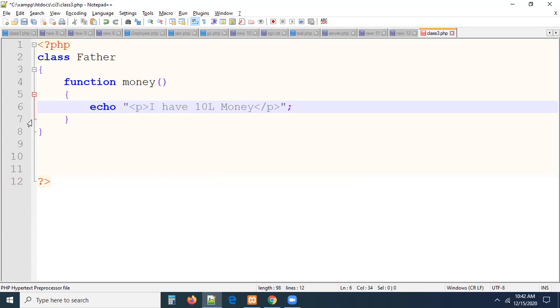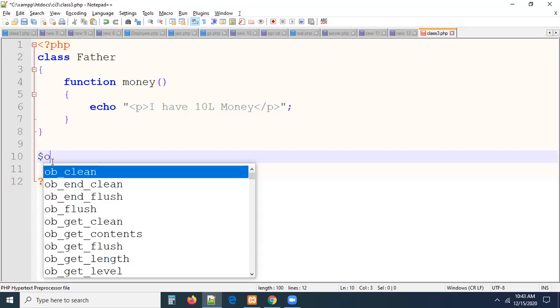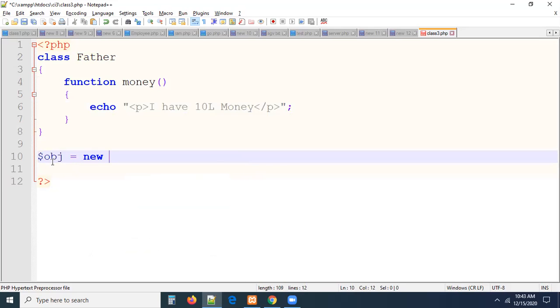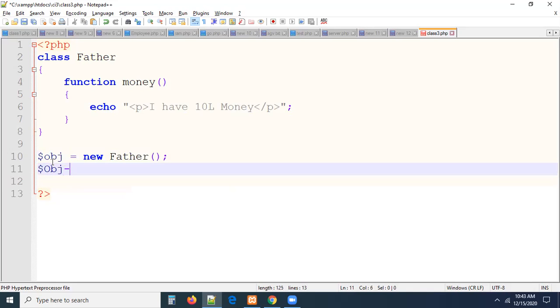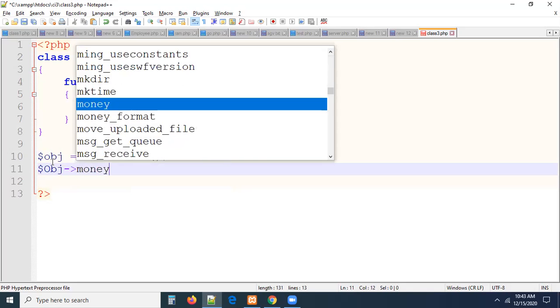See, father's money can be accessed by father itself. We don't have any restrictions or conditions because father is earning. Father can spend the money. So the father class contains a method called money, and that method is always accessible by father. By creating the object of father, obj equals new father, the object is created. By creating the object, I'm calling the money method.